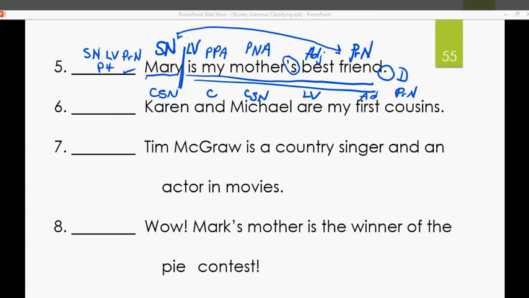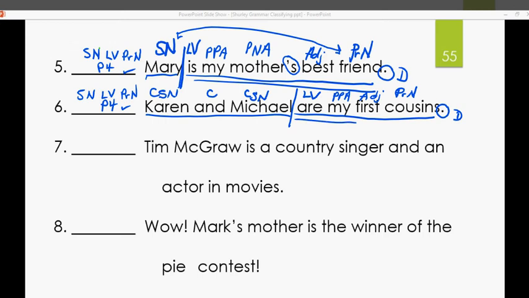Which cousins? First cousins. Adjective. Whose cousins? My cousins. Possessive pronoun, adjective. Sentence pattern, subject noun, linking verb, predicate noun, pattern 4. Check. Go to the end of the sentence and you have a period, statement, declarative. Go to the verb, linking verb, are. Draw your dividing line. Underline your complete subject once, Karen and Michael, and your complete predicate twice, are my first cousins. All right, 7 and 8. I think these are our last 2.